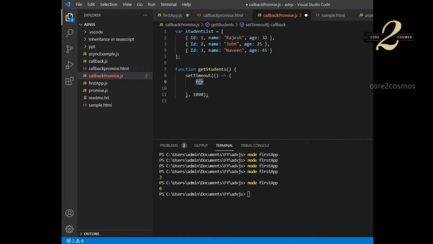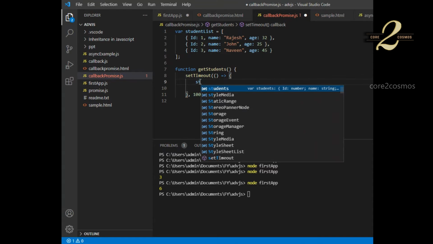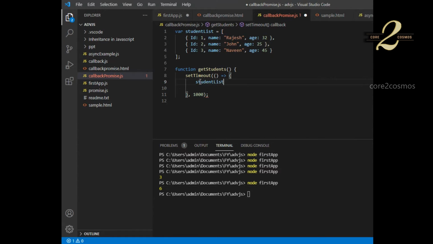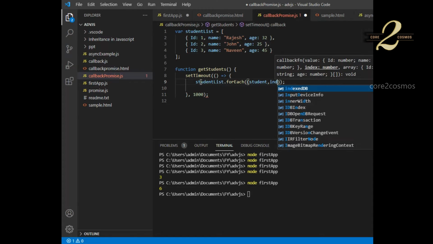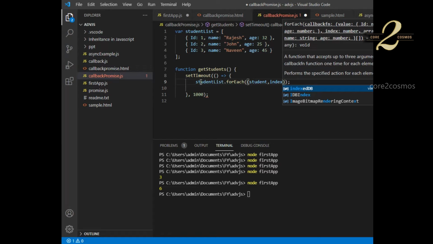So in ECMAScript, we have to say the list, that collection object. So basically I will say studentList dot, and then we have something called for each. Similarly, we have to say open and close bracket, and inside which I will get in a for each method. We will be getting an object and an array, and the index as a parameter. So I will say student, and the index will start from 0, 1, 2, likewise.